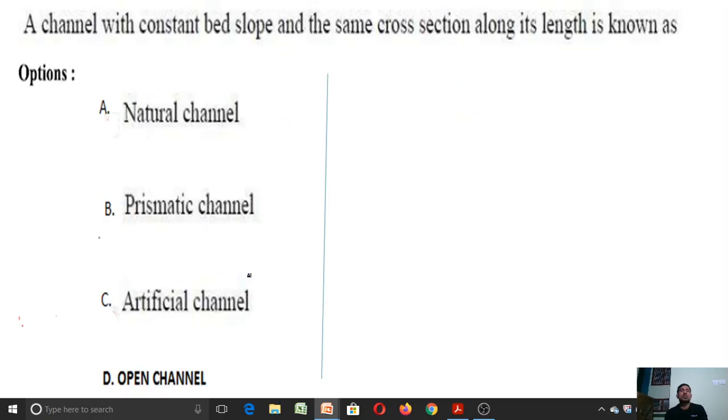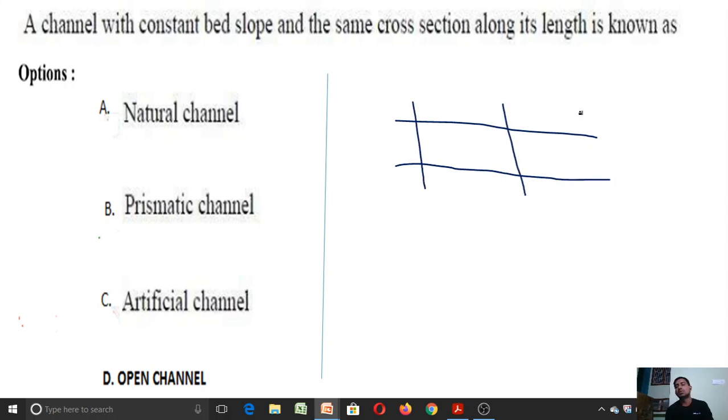We'll discuss one more question. It is a simple question. A channel with constant bed slope and the same cross section along its length is known as a natural channel, prismatic channel, artificial channel, or open channel. Say we have a channel. I will draw the longitudinal section of the channel like this, and we will take so many sections, section 1, section 2 and section 3. So this is your natural ground.